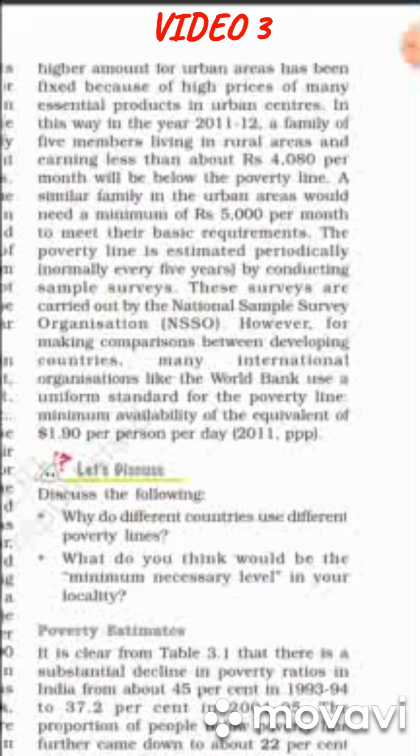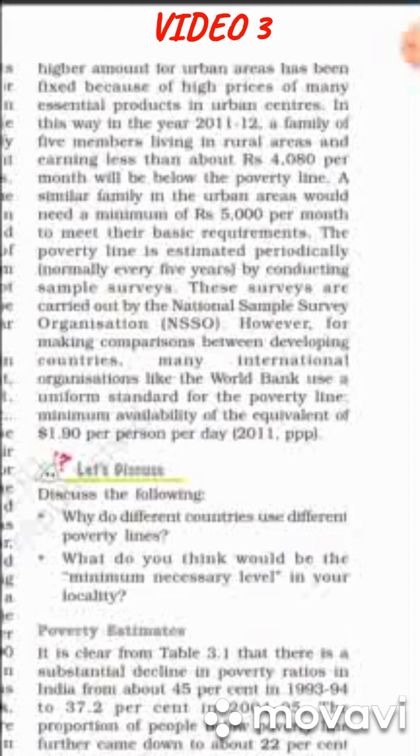In this way, in the year 2011-12, a family of 5 members living in rural areas and earning less than 4080 per month will be below the poverty line. Means when we multiply 816 per person with the family of 5 members, so we will multiply with 5. So definitely the family income per month should not be less than 4080 rupees per month. If they are earning less than this, the family will be considered below poverty line.